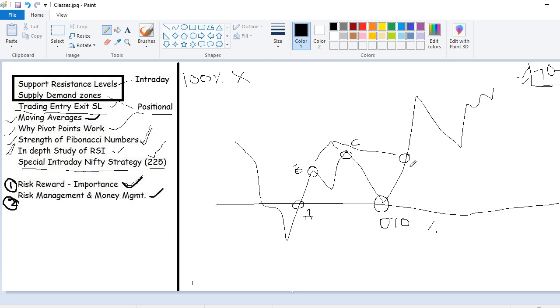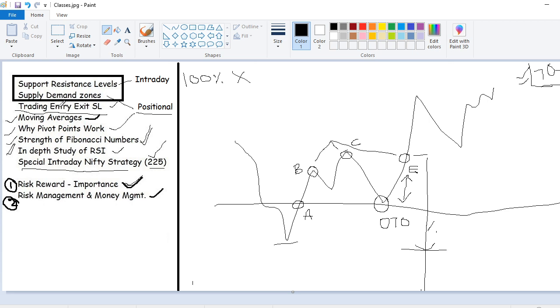If it went up to E, you have already lost this rally. The stock moved up. If you are taking an entry here, and your SL is this, then your SL became big. So you are going to book a huge loss if it reverses. So in the stock market, if you want to win your trade, who is going to decide it?